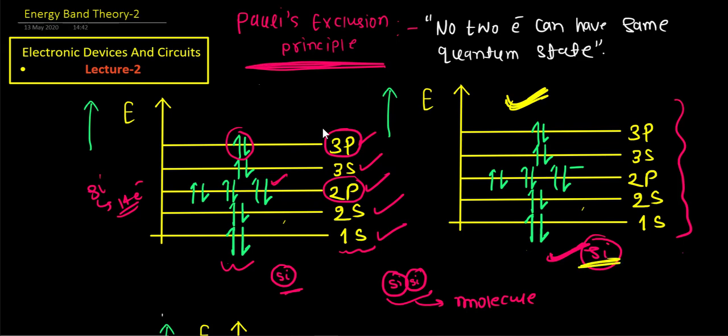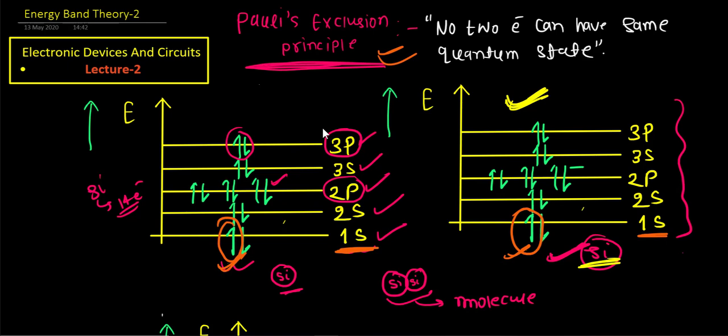Why? Because if this energy configuration is possible, then this electron and this electron would be having the same quantum states, because this is also a 1s energy level and this is also a 1s energy level. Now these two electrons would be having the same quantum state, but the Pauli exclusion principle says no two electrons can occupy the same quantum state.